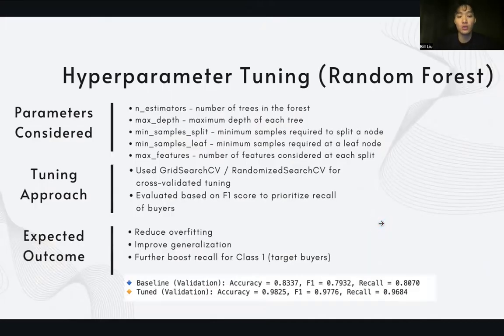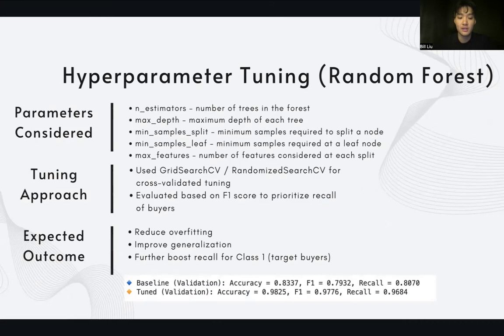In order to fine-tune our model, I used hyperparameter tuning. There are several parameters that we are considering. First is the number of trees in the forest, then the maximum depth of each tree, the minimum samples required to split, and the minimum samples required at the leaf nodes. Our tuning approach uses GridSearchCV and RandomizedSearchCV for cross-validation tuning.